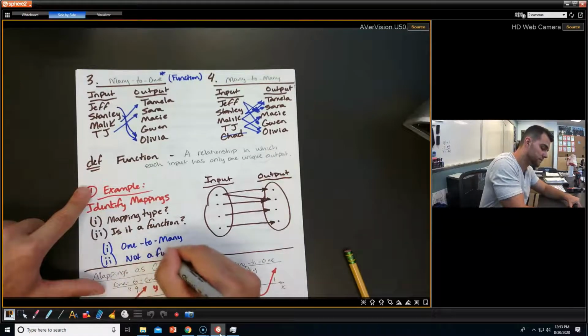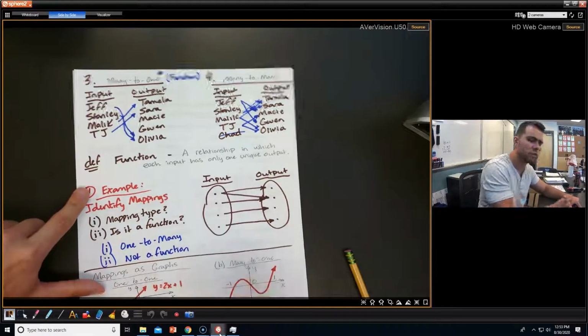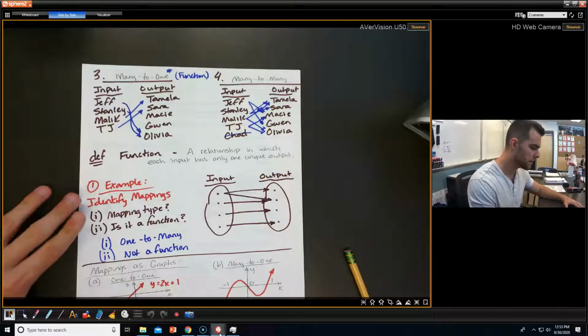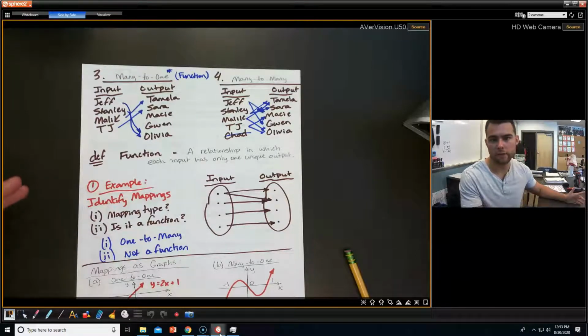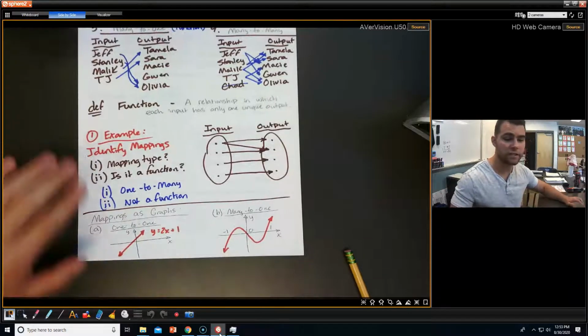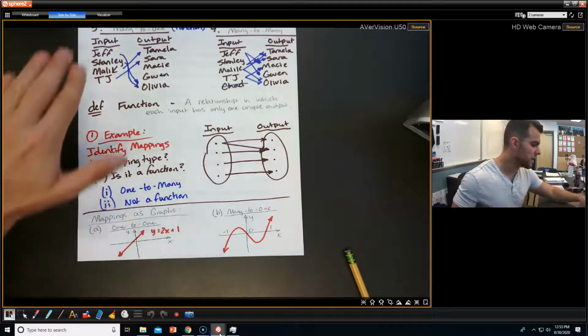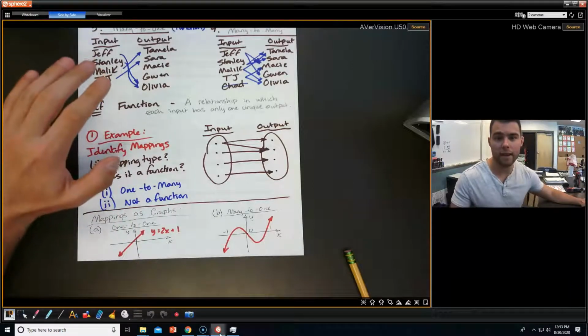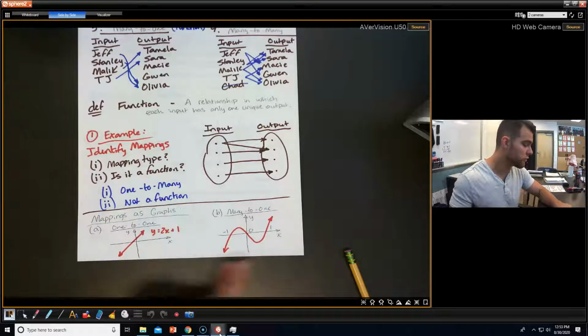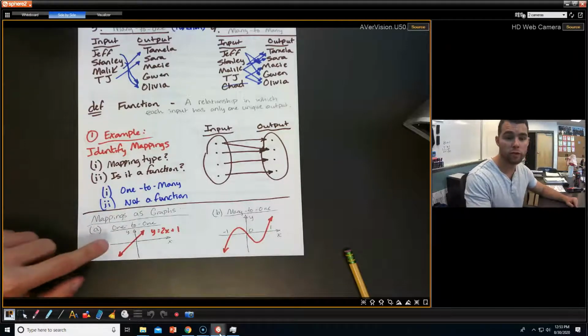Okay, so you'll have homework problems that look just like this. Very arbitrary, but again, I want you to get used to using the mappings and being able to identify them. So this is all well and good, but let's see it from a graphical standpoint. With the graphs, I was able to link each of these relationships with each of these graphs right here. So for example, here's a one-to-one, okay?